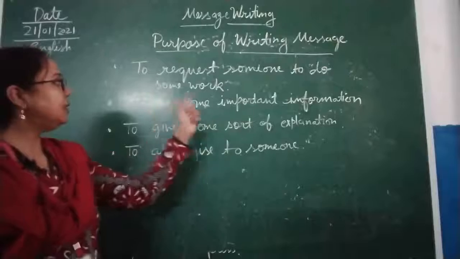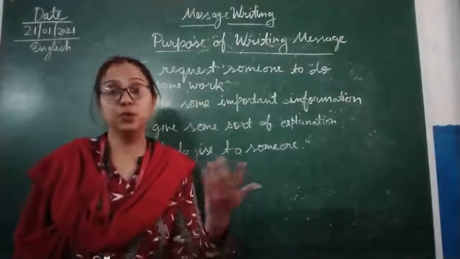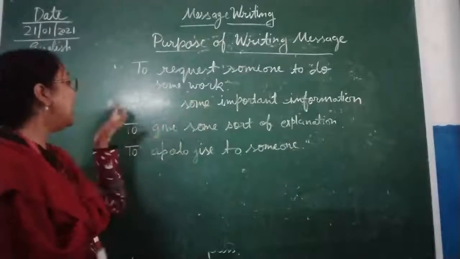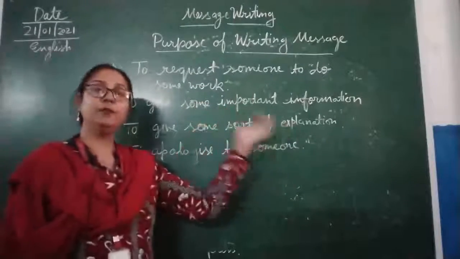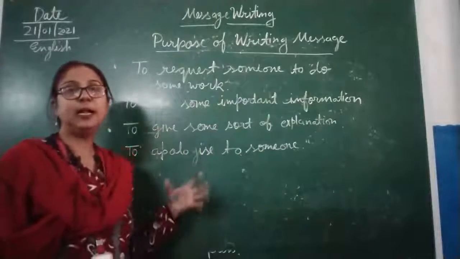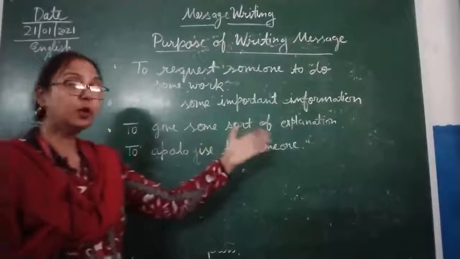First purpose, to request someone to do some work. If you are requesting somebody to do some work, that time you will use message writing. And to give some important information. If you are giving some important information, that time you can use message writing. Now to give some sort of explanation.